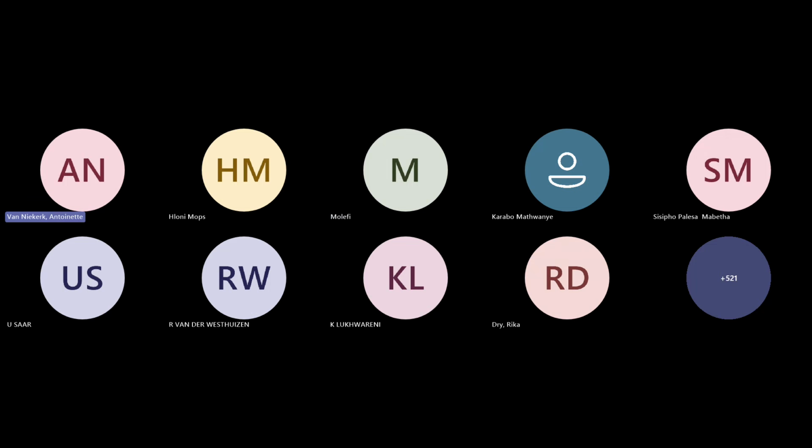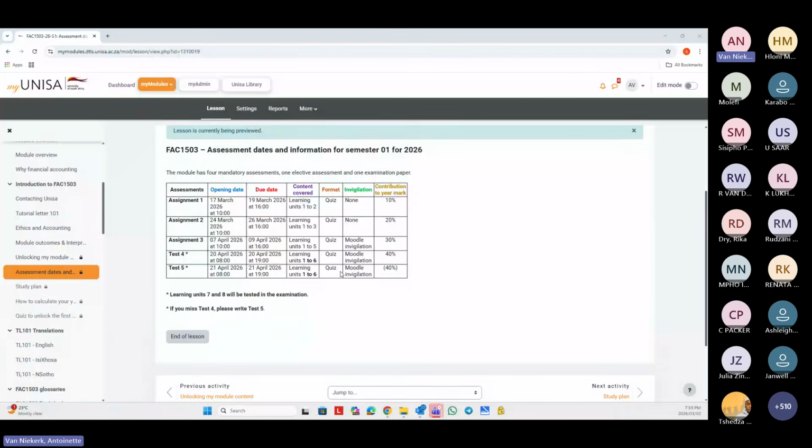Okay. Let me just open up here again. You will see that under the introduction for FIC 1503, we indicate what you need to learn. Let me just share my screen again. Just tell me if you can see it.